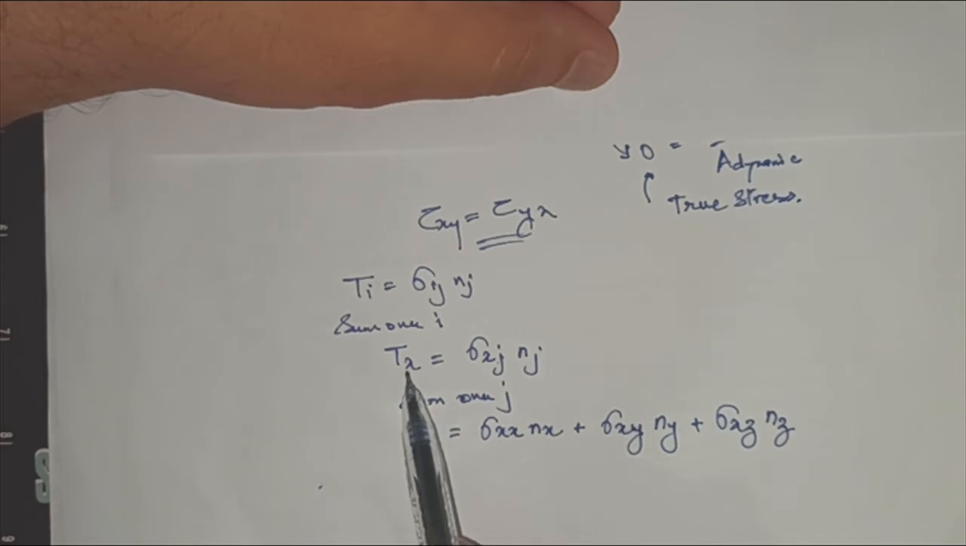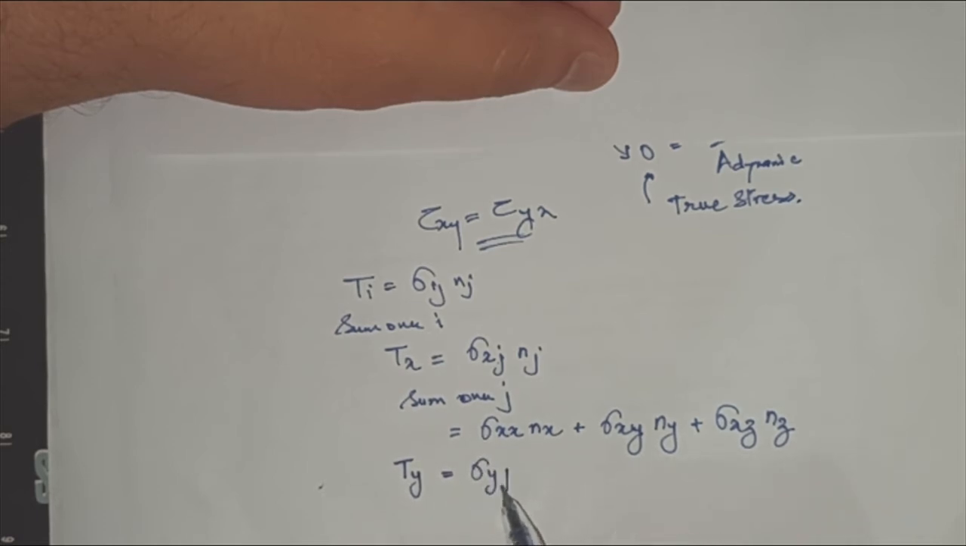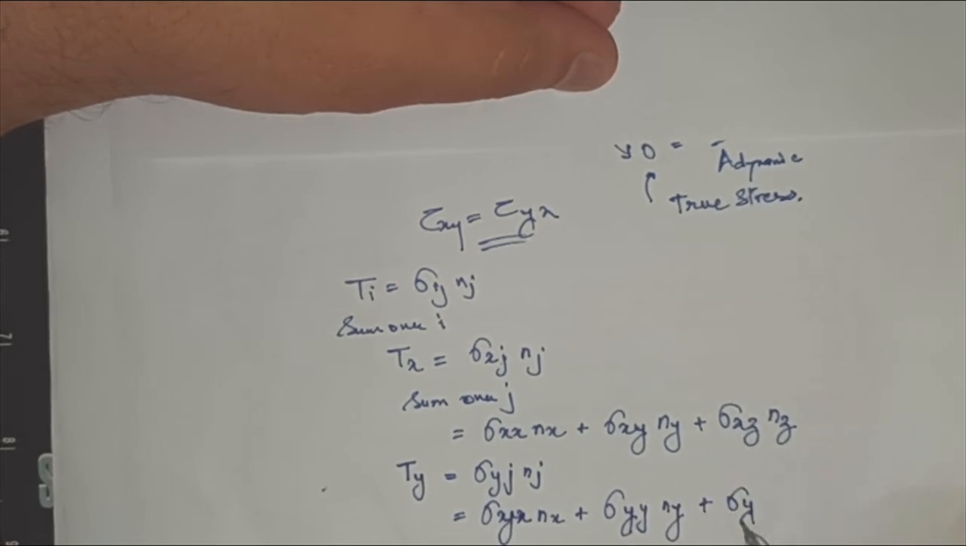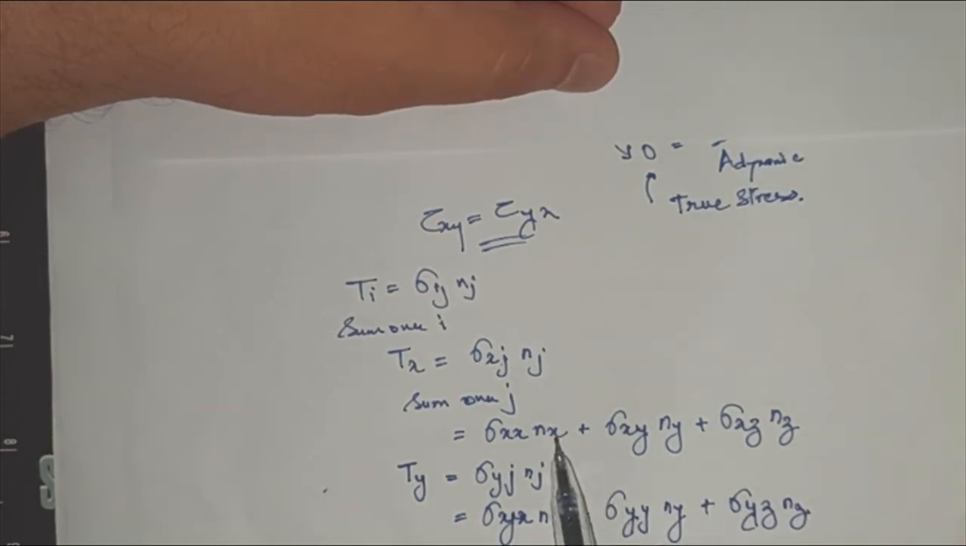So you have taken first the sum over x, then internally x, y and z. Now you are summing over i, so you will get Ty equals sigma yj nj. Now again sum over j: sigma yx nx plus sigma yy ny plus sigma yz nz. You have to put nx, ny and nz because it's repeating, and you have to do it like this.